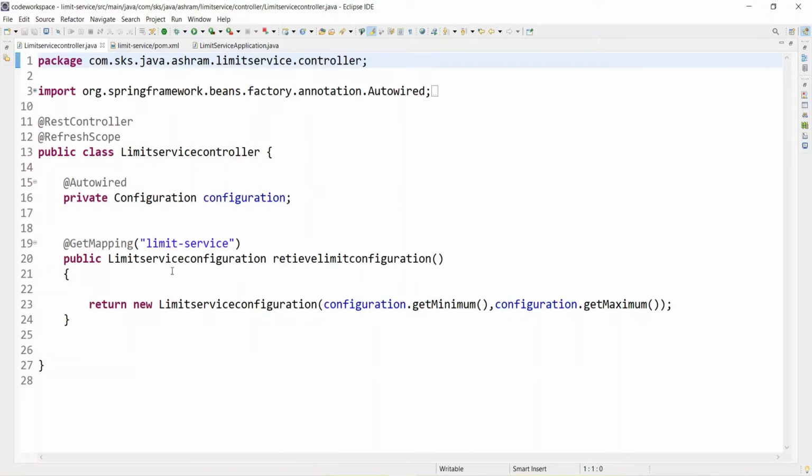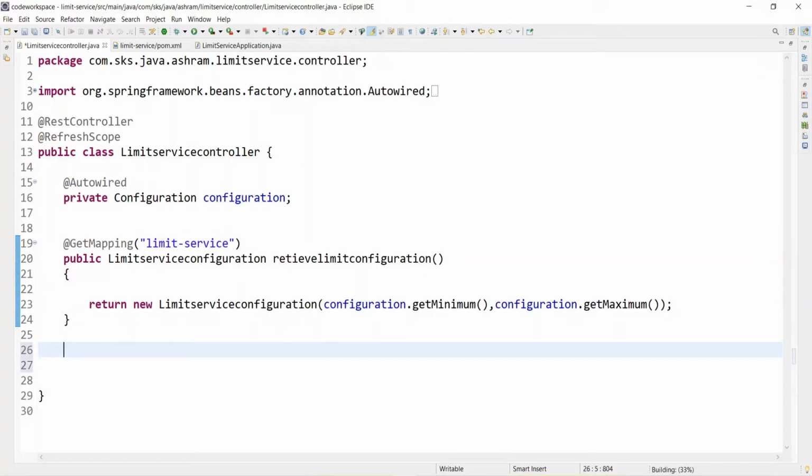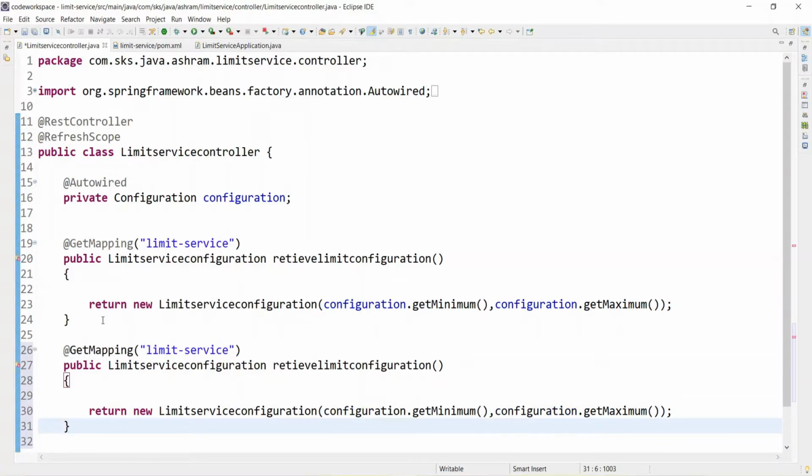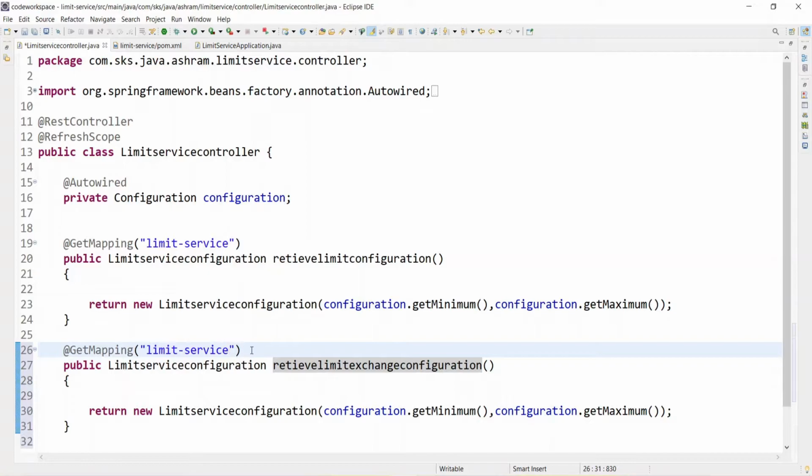Now come to our controller. We have the limit service application. Let's implement another limit service REST API, where we will show an example of how you can handle fault tolerance. Instead of retrieve limit configuration, put another method name, retrieve limit exchange configuration, and in the limit service path put Hystrix.